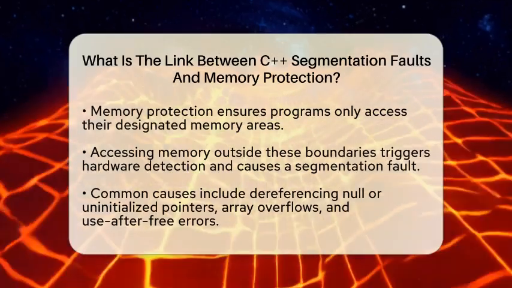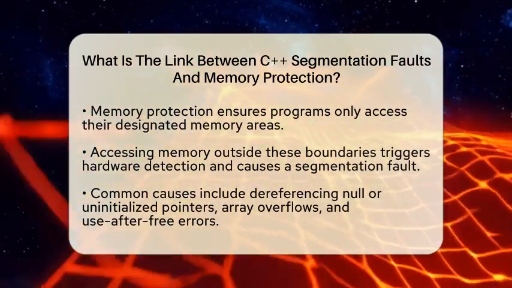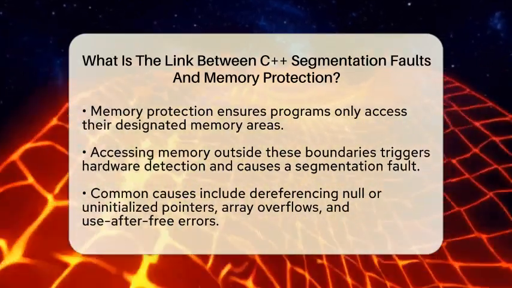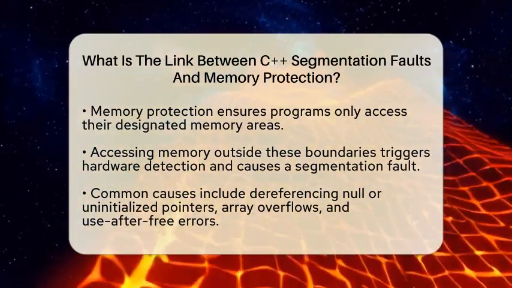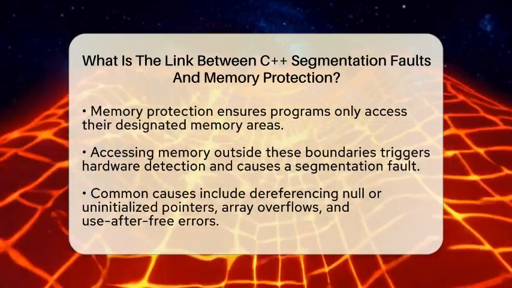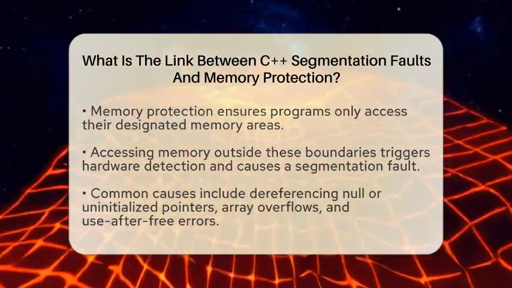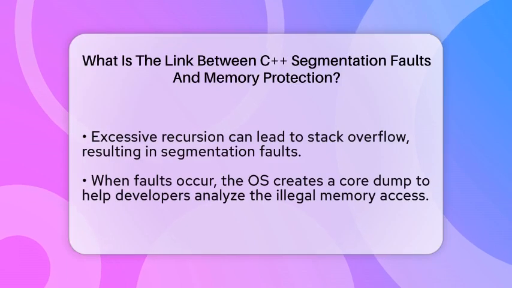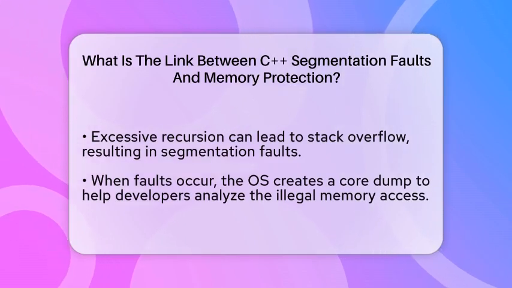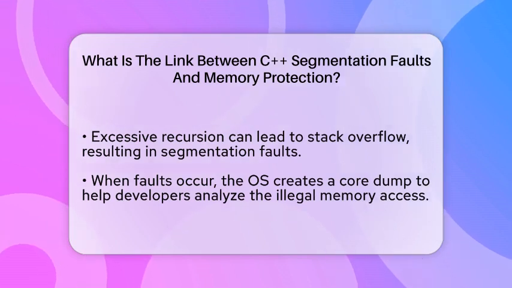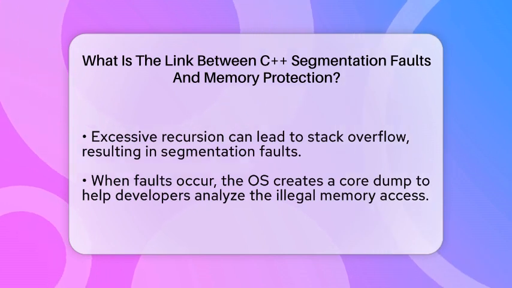A segmentation fault often happens because of mistakes like dereferencing uninitialized pointers, which point to invalid memory, or when you write past the end of an array, overwriting other data. Using pointers after freeing memory is another common cause. Excessive recursion can cause the stack to overflow, leading to a segmentation fault. Buffer overflows, where data spills over into adjacent memory, also cause these faults.